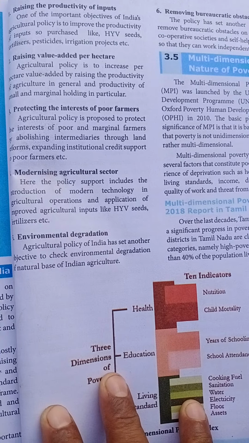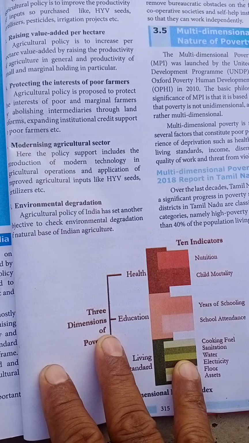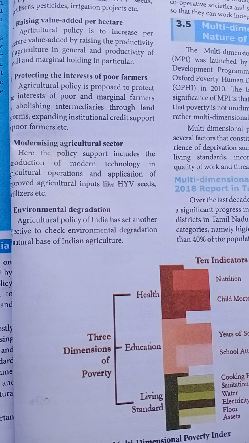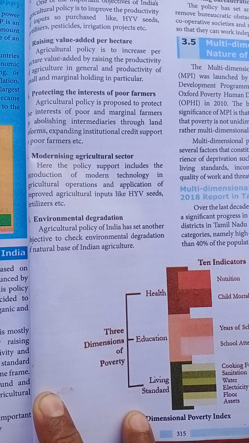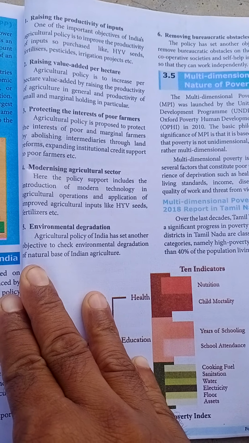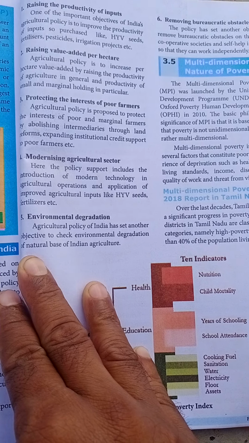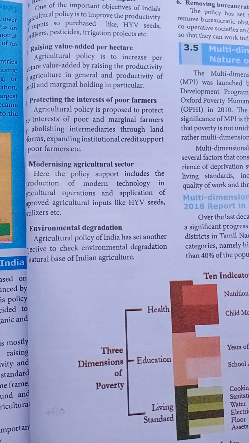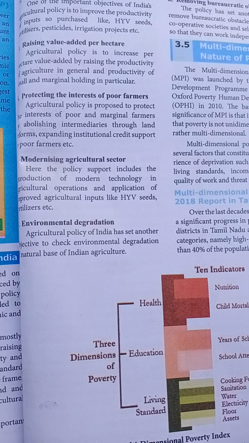Next, modernizing agriculture sector. Modernizing means we introduce new machines in the agriculture sector, then only we can improve productivity, that means the production will be increased in the agriculture sector. Let me see here the policy support. New agriculture policy support includes the introduction of modern technology in agriculture operation and application of improved agriculture inputs like HYV seeds, fertilizers, etc.